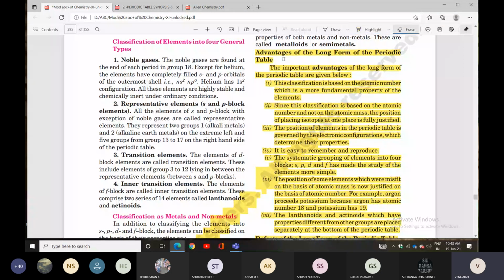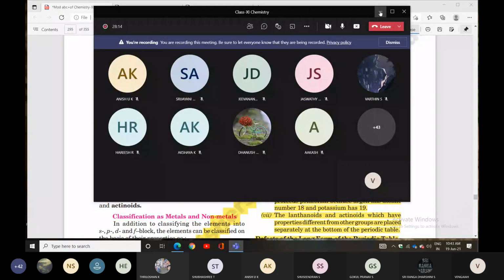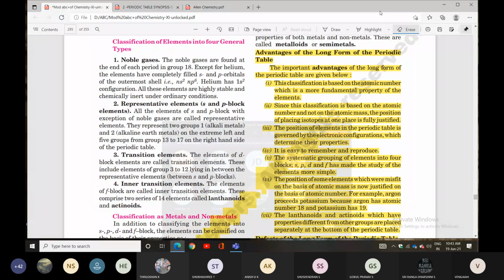The important advantages of the long form of the periodic table. So what are the important points? Look here. First point, this classification is based on atomic number, which is a more fundamental property of the element.